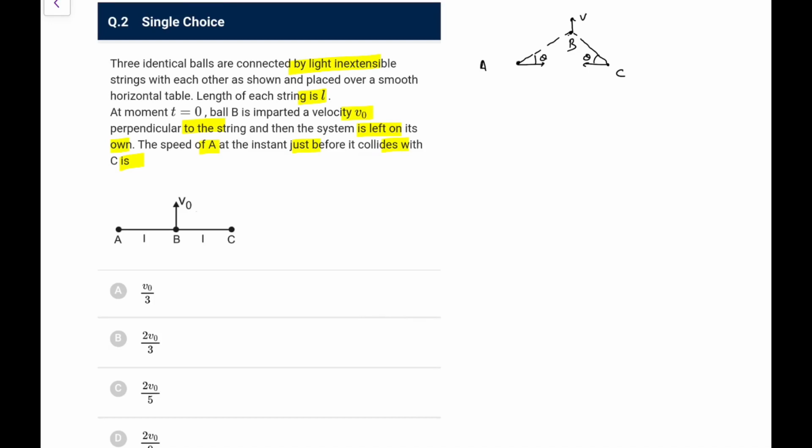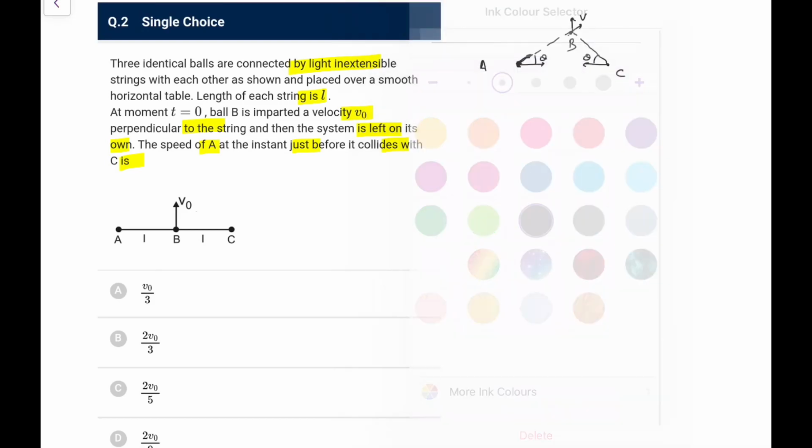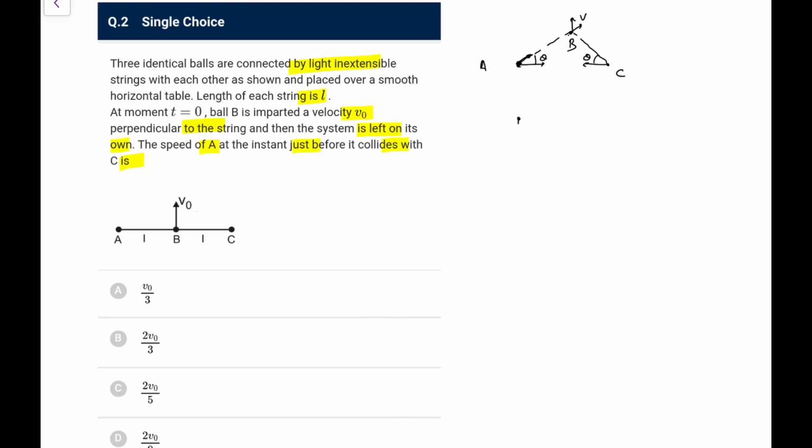Because the length is going to remain the same, the component of velocity of A towards B would be equal to the component of B going away from A, because the length of the string is fixed. The instant we are given is when they are about to touch. When they are about to touch, both the strings would be like this. I can draw like a single one. If its velocity is let's say v, its component here will also be v because the length will remain same.